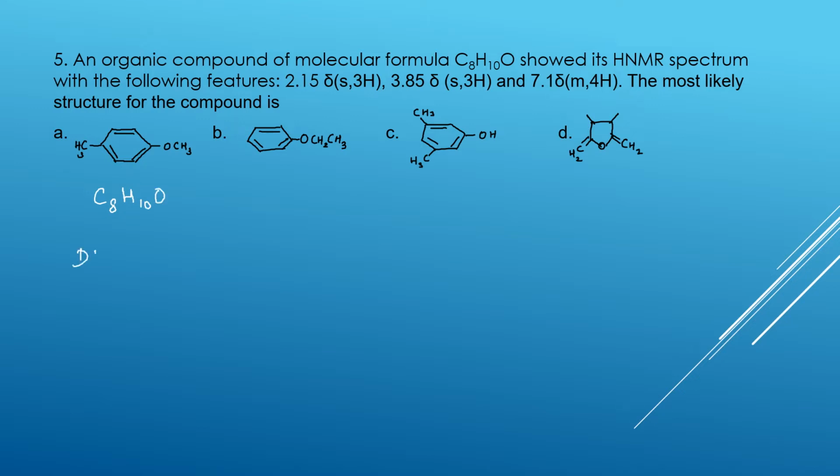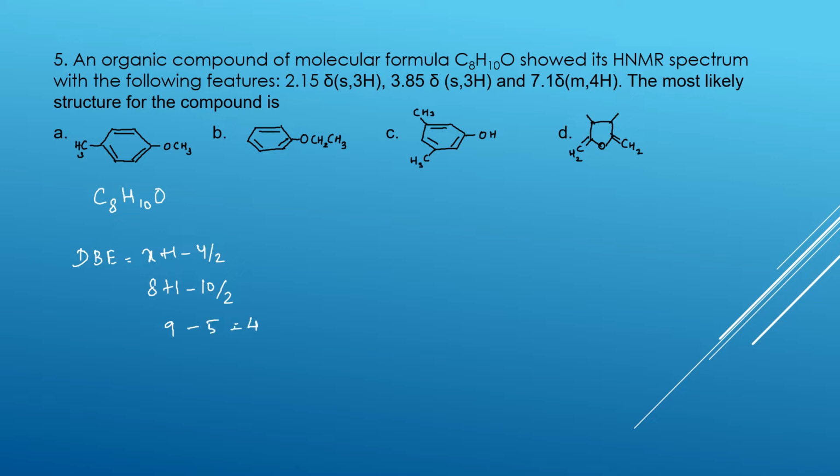How to find it out? I already said the equation also. This is x plus 1 minus y by 2. So x is 8, plus 1 minus 10 by 2. So 9 minus 5 is equal to 4.